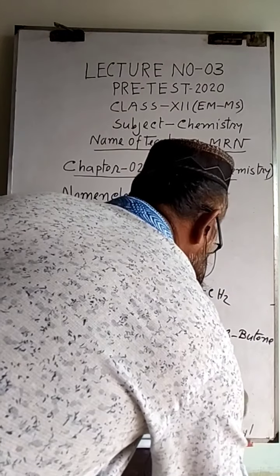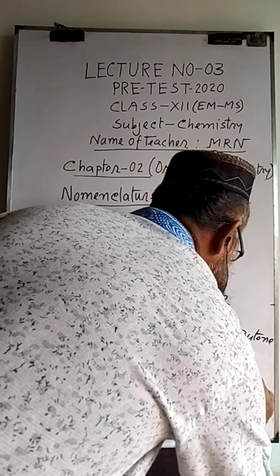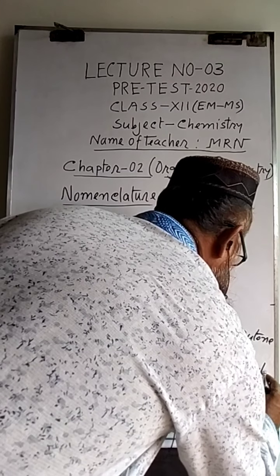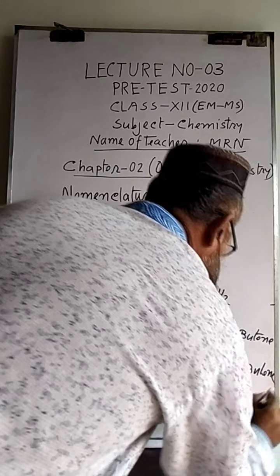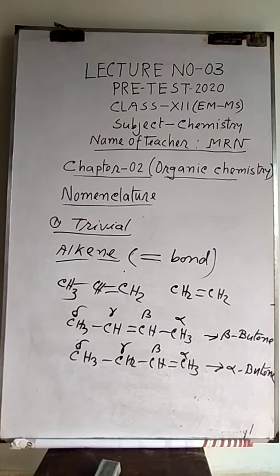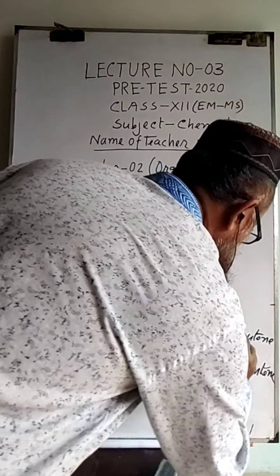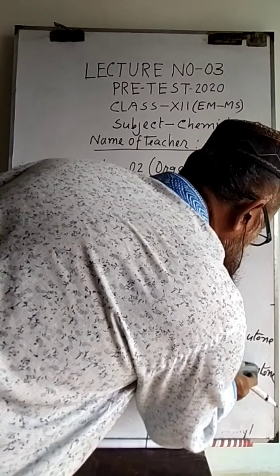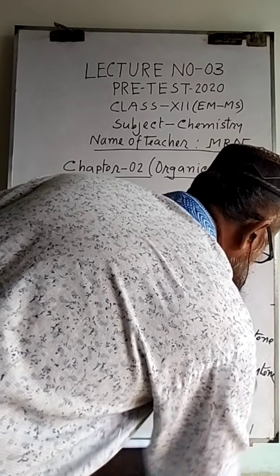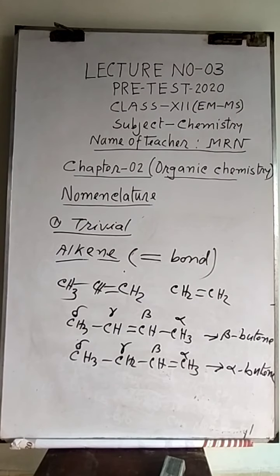And this one is called alpha butene. Actually here it will be small letter, not capital letter. So alpha butene and beta butene, in this way the alkenes are given names.